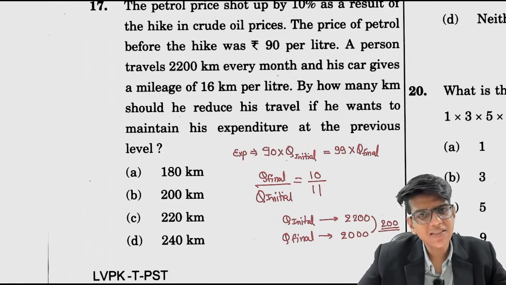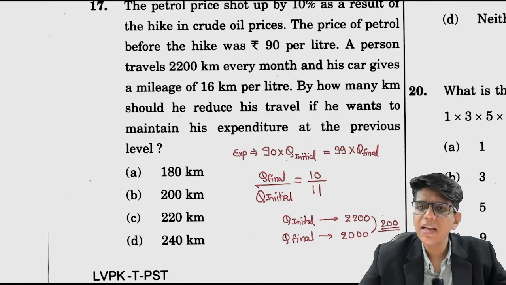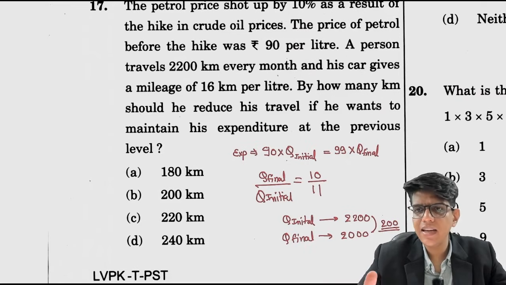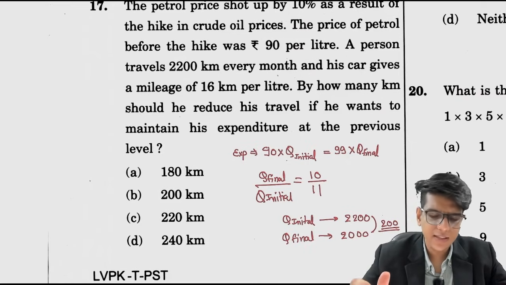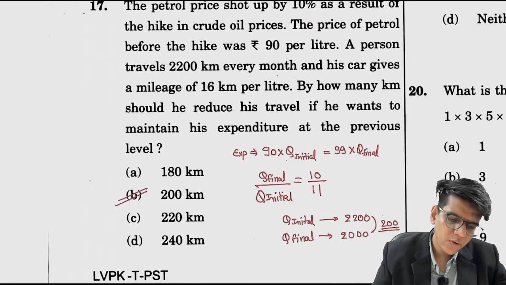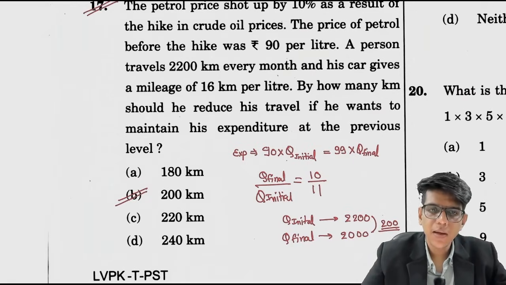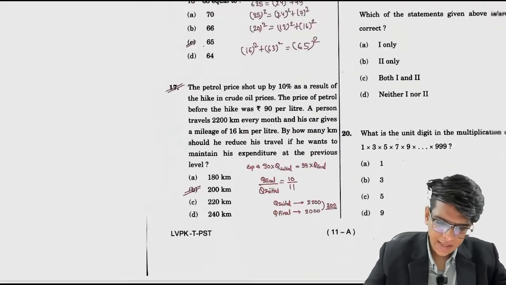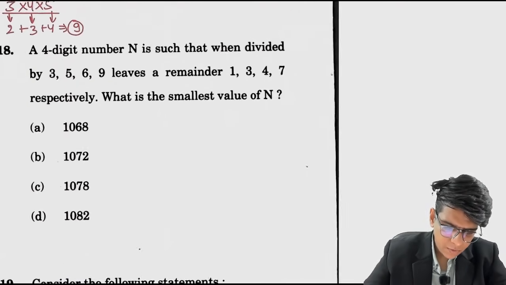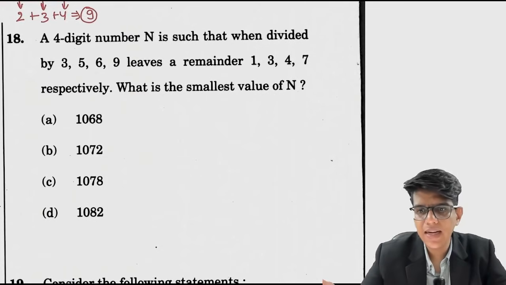Even if you multiply by this 16 kilometers per liter, it doesn't make any difference, because everything is in ratio. When it is in ratio, you can directly apply the unitary method to find the answer. So here you need to reduce your travel by 200 kilometers by using the new price. Okay, understood? Chalo, next 18, 19 and 20 we need to do, and then we will move to the questions ahead.